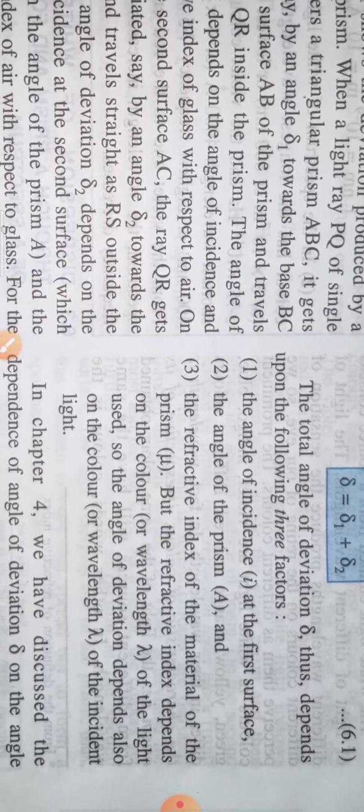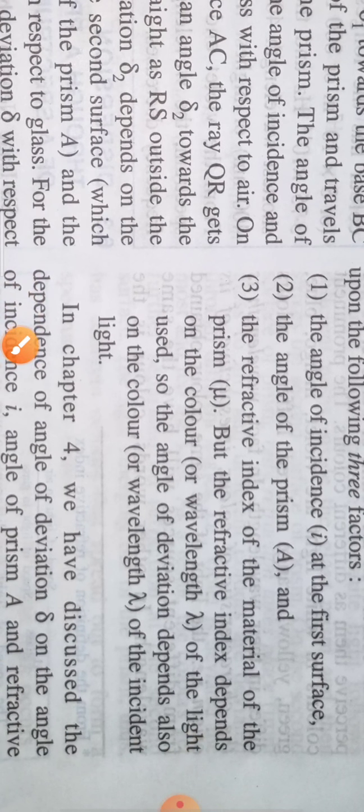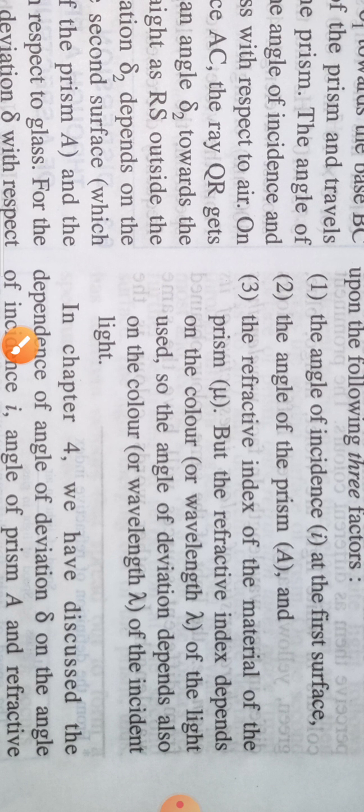Second point is that your deviation angle delta depends on the angle of prism. If you increase the angle of prism, then your deviation angle will also increase, as they are proportional to each other. Similarly, the third point: deviation angle is also proportional to the refractive index of the material. If you increase the refractive index by changing the material, then your deviation angle will also increase. But these three points you have already learned in the previous chapter.